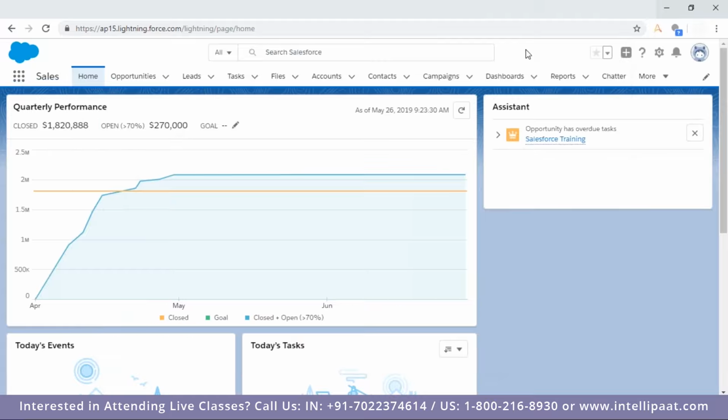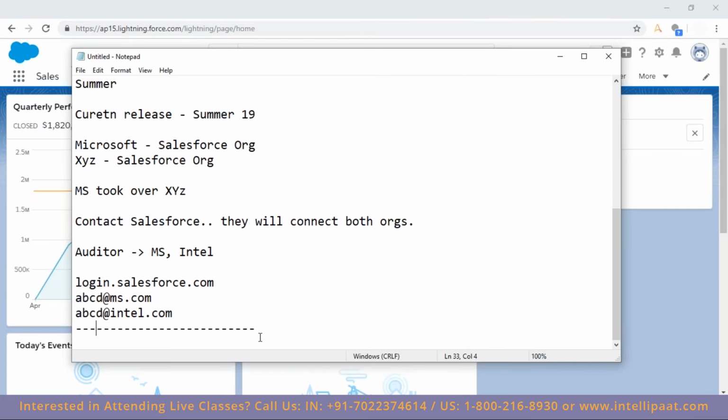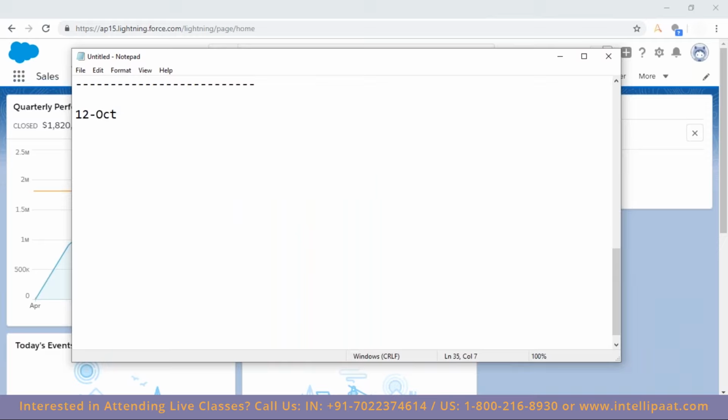This logo will change when your organization upgrades to the newer release. Please make a note that when Salesforce is releasing a new release, let me take an example, say 12th October, Salesforce is going for Winter 20.